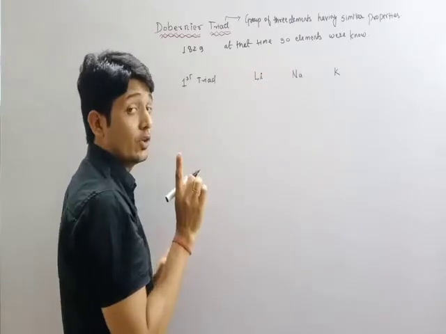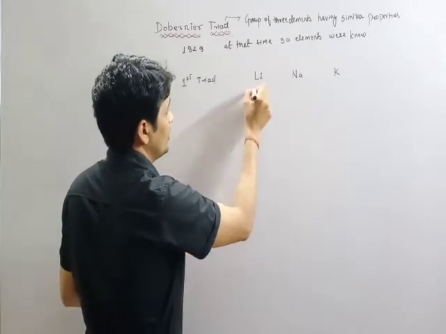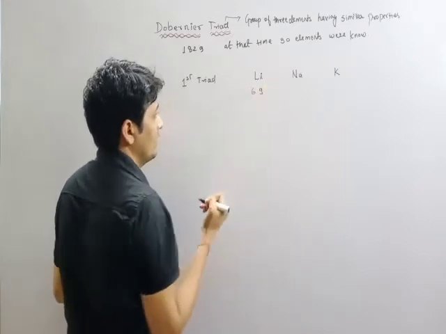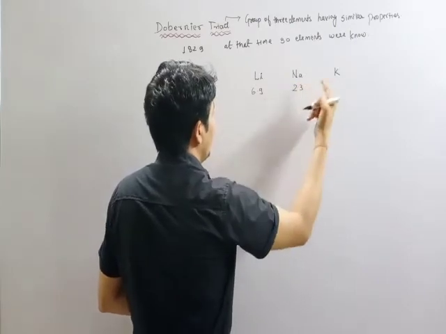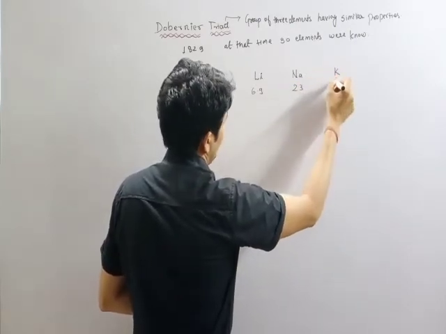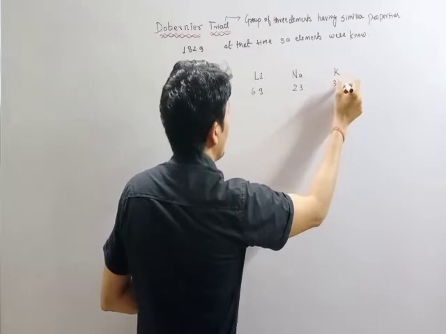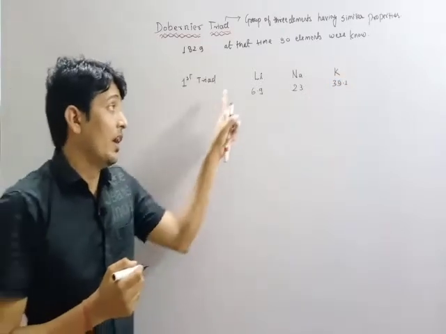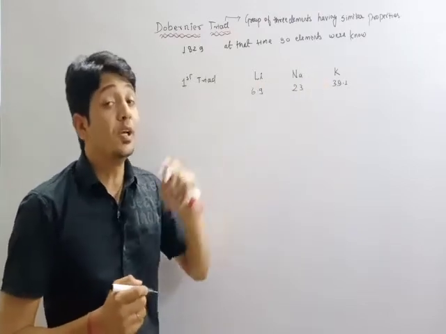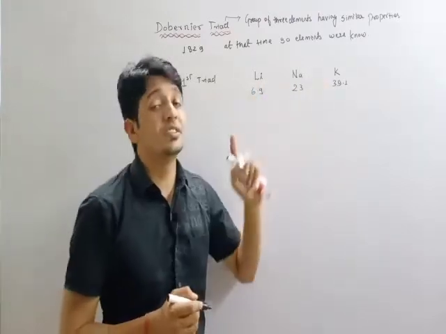The atomic mass of lithium is 6.9, the atomic mass of sodium is 23 and the atomic mass of potassium is 39.1. All these elements have similar properties because their valencies are the same.